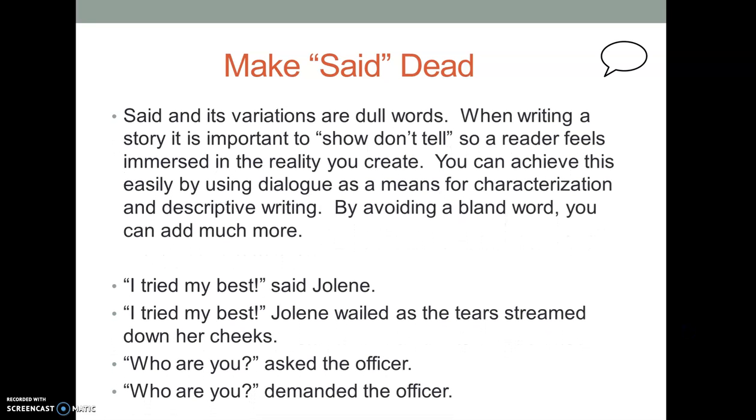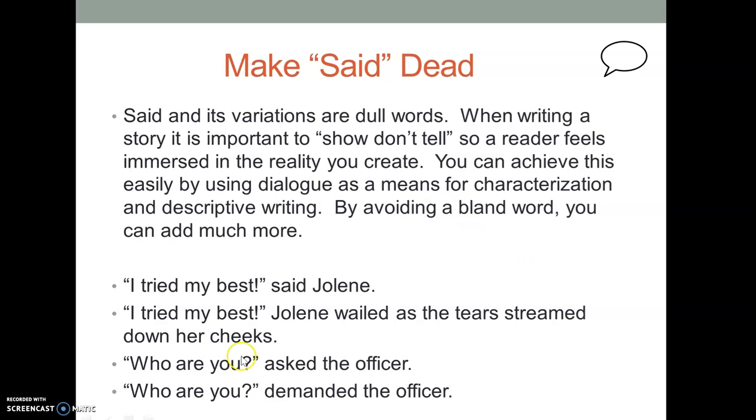I want you to make the verb "said" dead. "Said" and its variations are very basic and dull ways to write, and as I've said before, varying up your verbiage will allow you to achieve more specific showing and telling in your writing. If you just say, "he said it," that's boring. If you show me with more vivid verbs, then it's much more interesting for the reader.